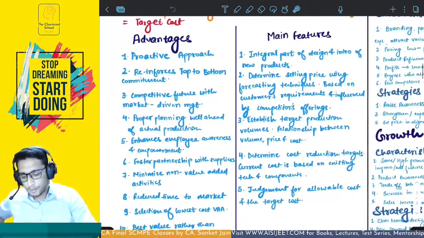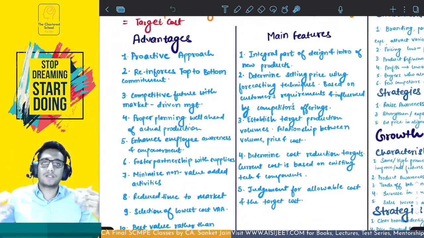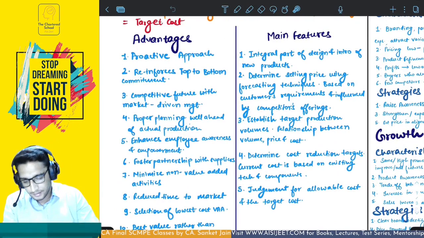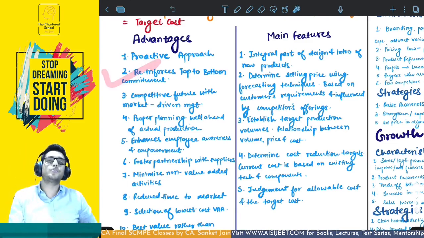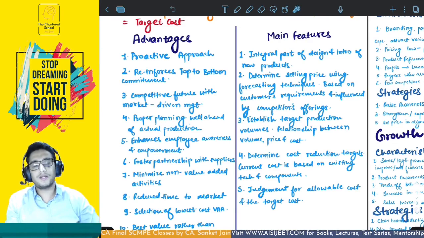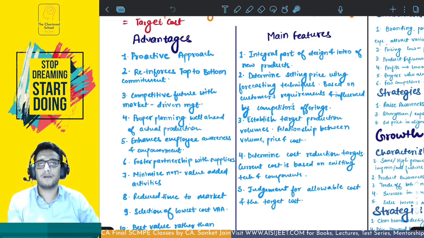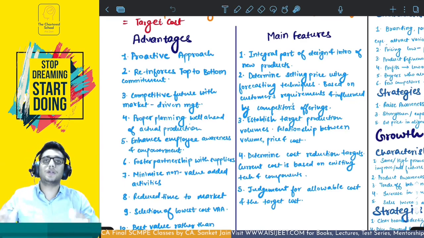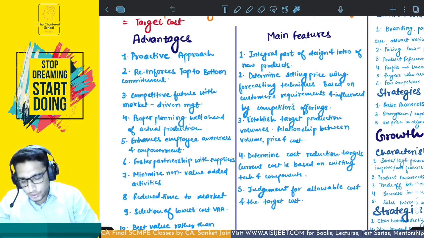One is that there is a proactive approach. Before even starting to develop and design the product, you are already understanding what the market requirements are. Similarly, there is a reinforcement of the top to bottom commitment. All the employees, all the managers at each individual level, be it top level, middle level, or operational level, are going to be involved in this target costing. Because to achieve the target costing, there has to be involvement of each and every person in the organization. Otherwise, it's going to be very difficult. So it reinforces top to bottom commitment.